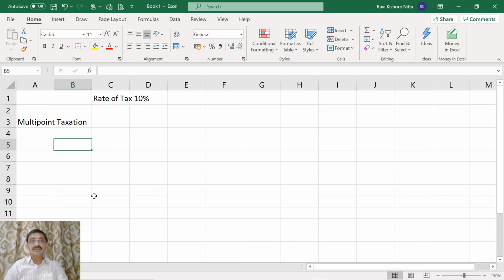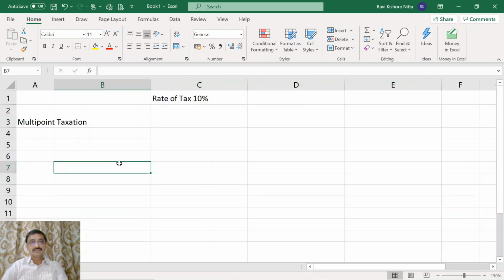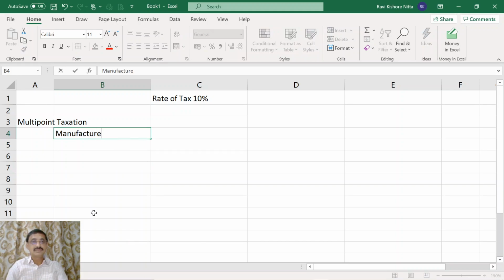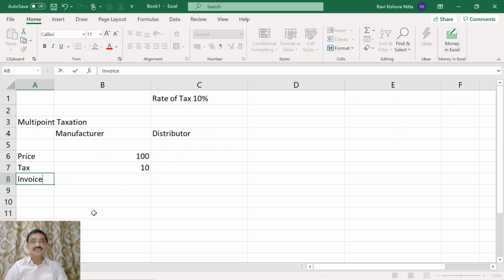Now, for example, there is a manufacturer and there is a distributor. The manufacturer is selling the product for 100 rupees as the selling price. The indirect tax is 10%, it is 10 rupees, and the invoice price is 110 rupees.